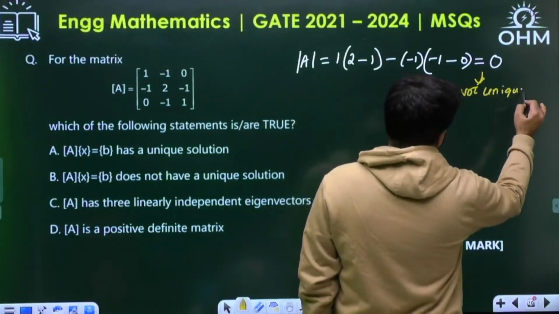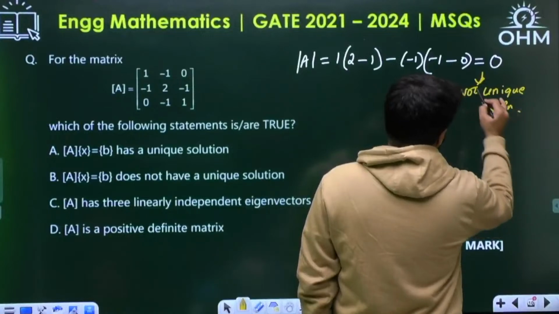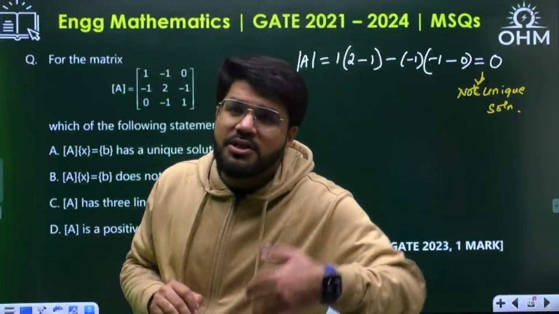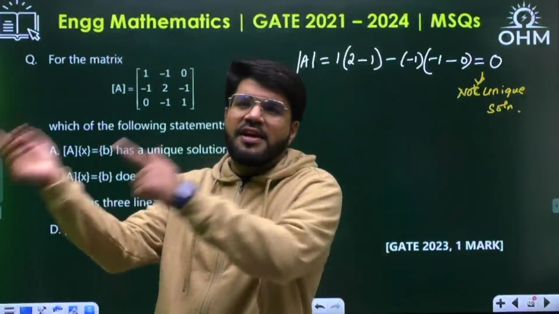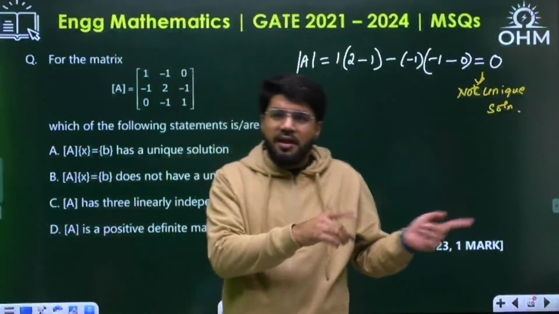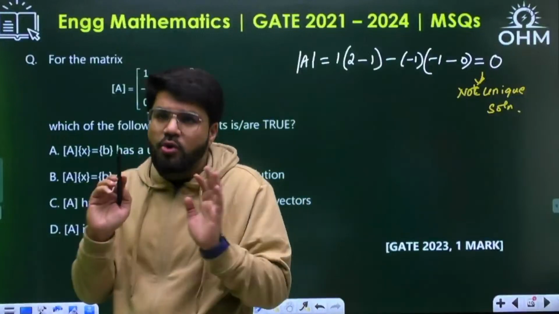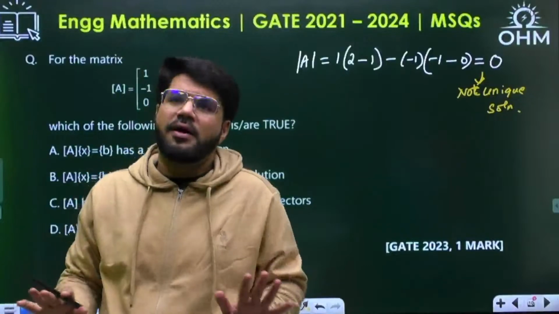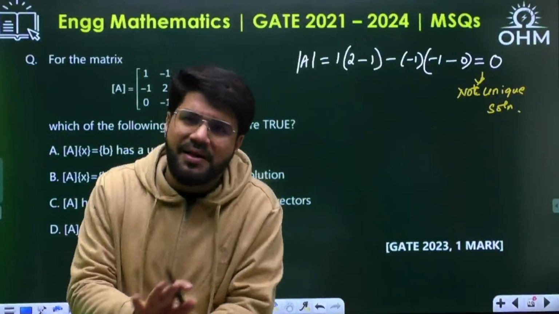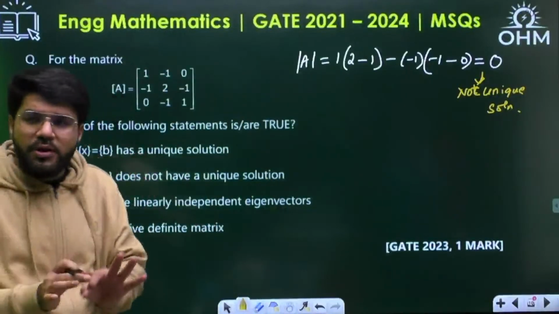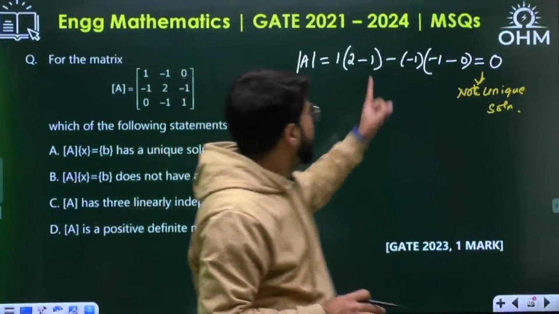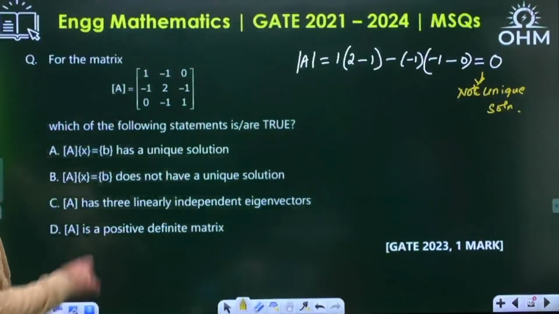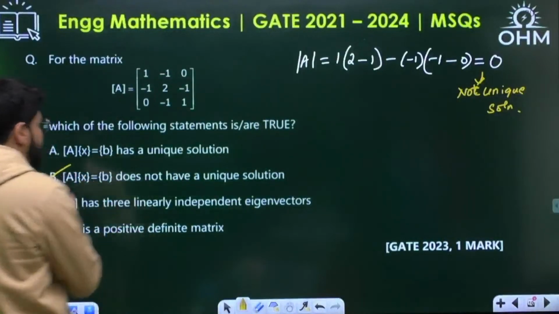Now this is a non-homogeneous system of equations. If the system does not have a unique solution, then it may have infinite solutions or no solution. If they further ask whether it will have infinite or no solution, then we need further analysis about ranks and all, but right now not required. For a unique solution, it is a simple condition: if determinant A is not equal to 0, the system will have a unique solution. If determinant A equal to 0, the system cannot have a unique solution. So at least B is correct.